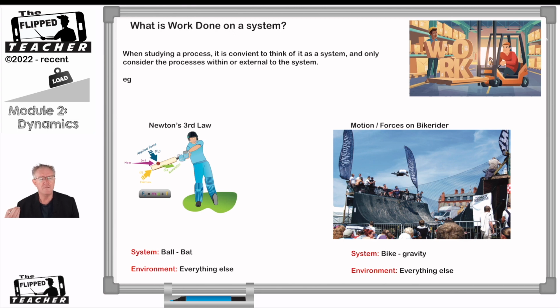So that's the system under investigation there, him and the earth. Everything else, all the other forces, are being ignored. So we're not thinking about any external forces from these people, you know, the forces on the flags here. So the movement of the earth, for example, the spinning rotation of the earth, etc. We're ignoring all that. So the system is just the bike and gravity. Everything else is the environment.